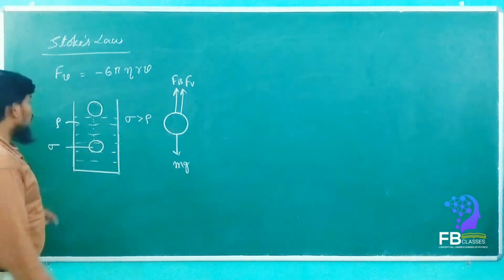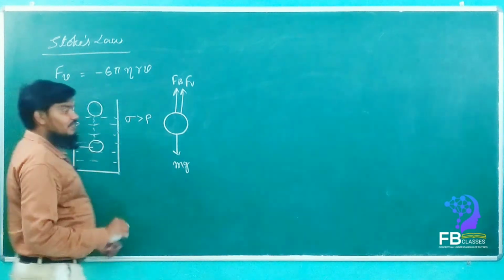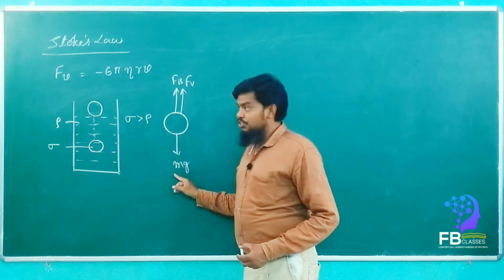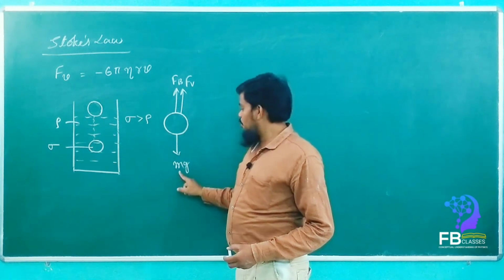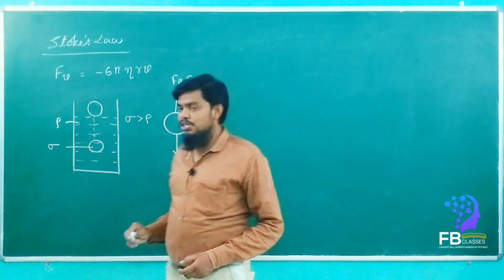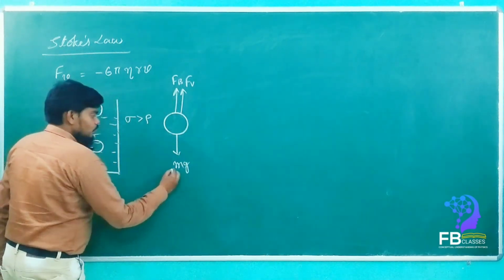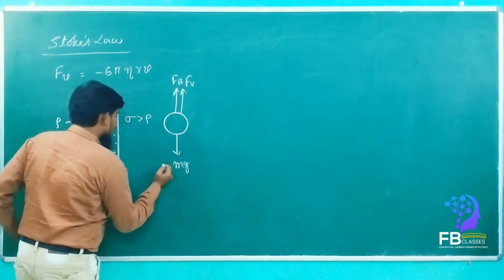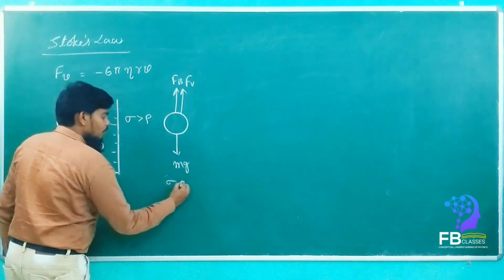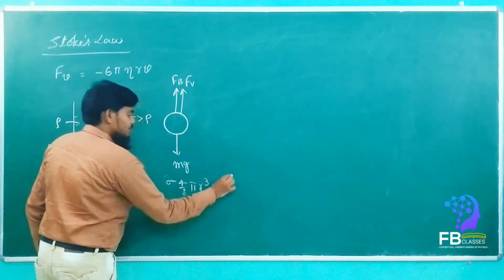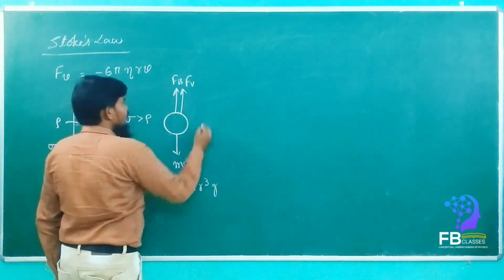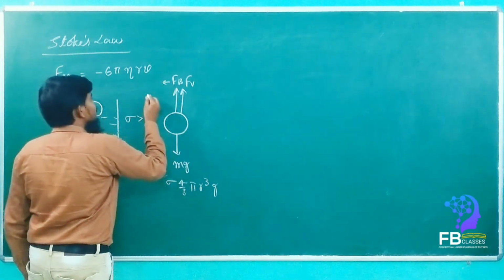So once it is dropped into the liquid, then what will happen? mg will act, buoyancy force will act, and viscous force will also act. How much is mg, my dears? mg is equal to, what will happen? m is mass, which is density times volume. The mass of the ball is rho times 4/3 pi r cube, into g. Yes or no? In the same manner, Fb is equal to how much, my dears?